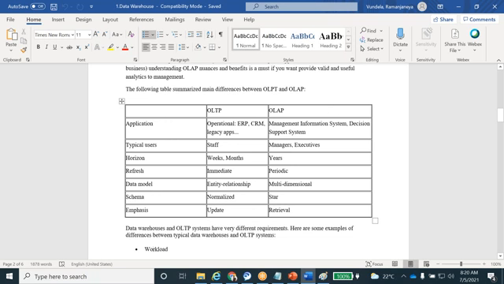In real time, we refresh either daily or weekly. Some reports are refreshed weekly, but some tables are refreshed daily. Once the end of the day is completed, at 1 or 2 o'clock early morning, the process starts automatically. Whatever data is there from today and yesterday will load into OLAP from OLTP. That's periodic.